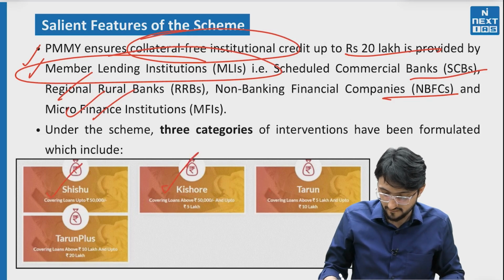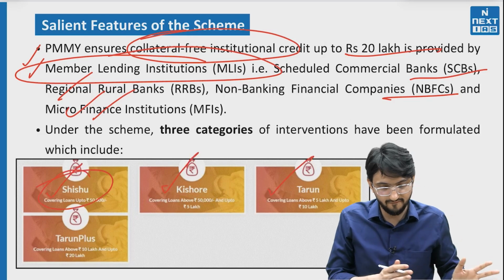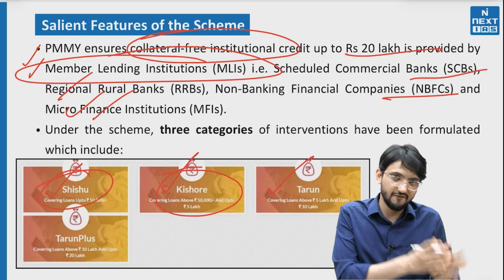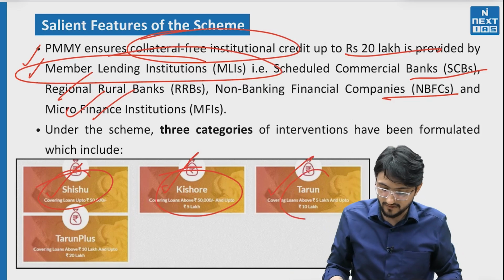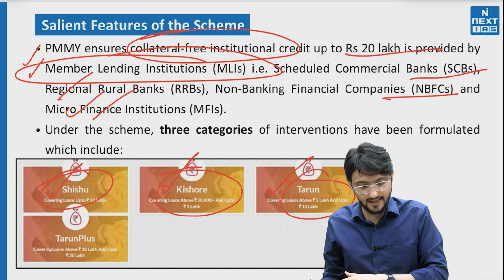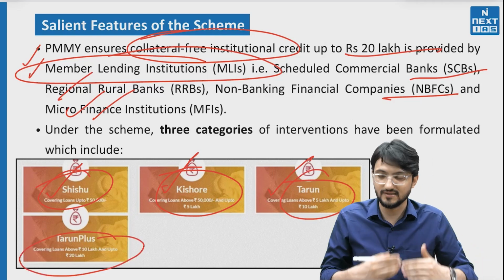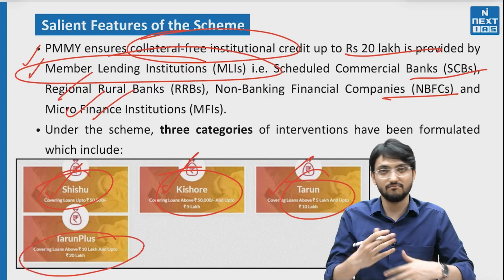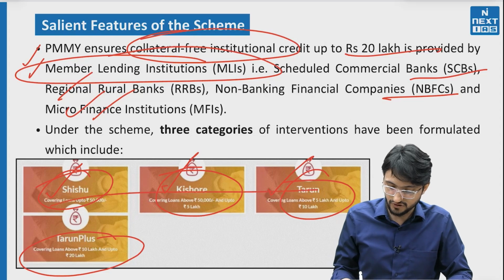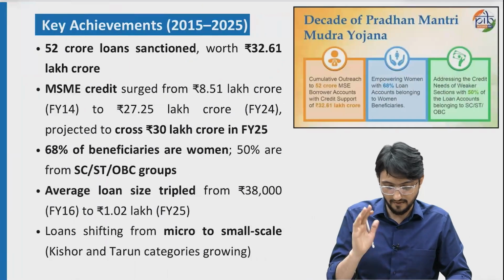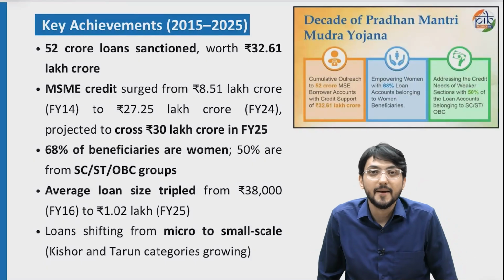Then there are categories of loans. Shishu loan up to 50,000. Then we have Kishore loans 50,000 to 5 lakhs. Then we have Tarun over 5 lakh till 10 lakhs. Then between 10 lakh and 20 lakh, we have Tarun Plus. So as iPhone comes, Plus, Pro, all these things. So here we have Shishu, Kishore, Tarun Plus. Remember them. UPSC might ask question in prelims.